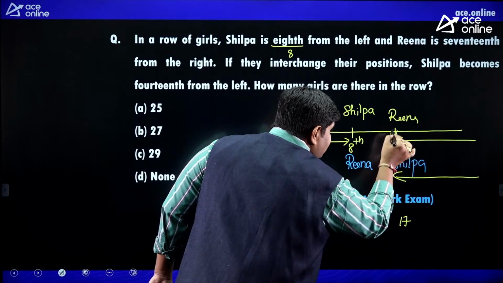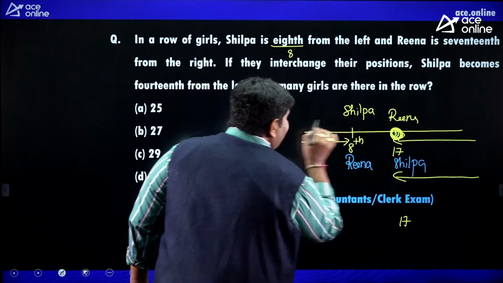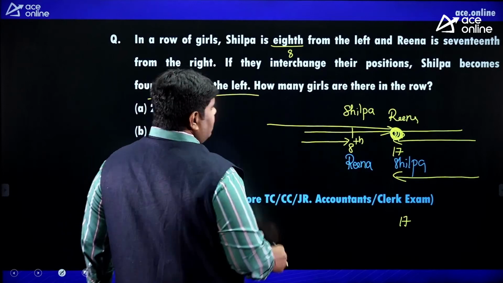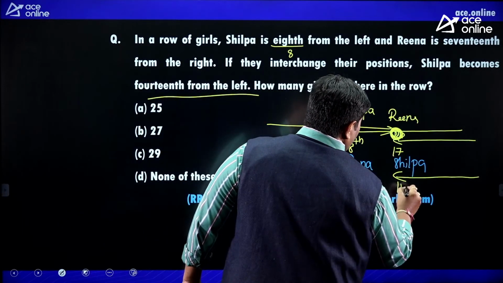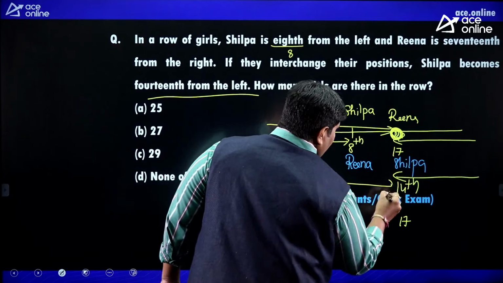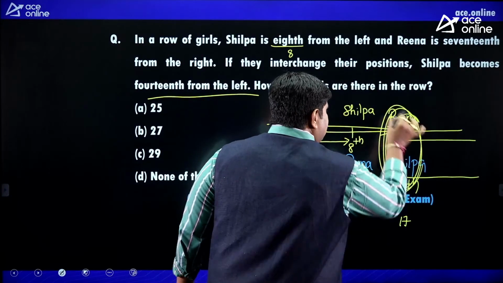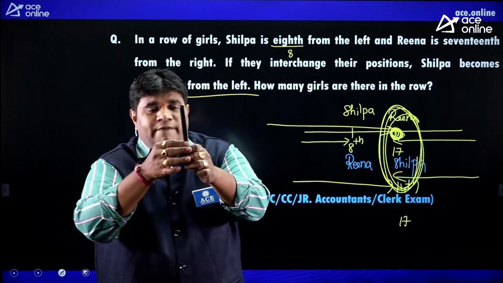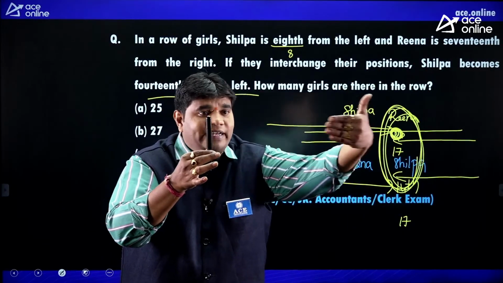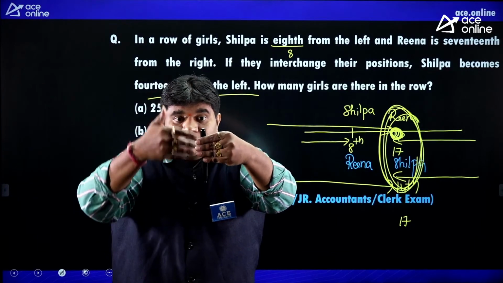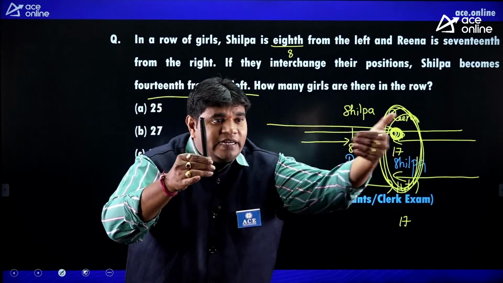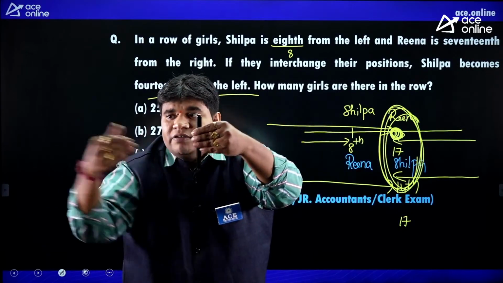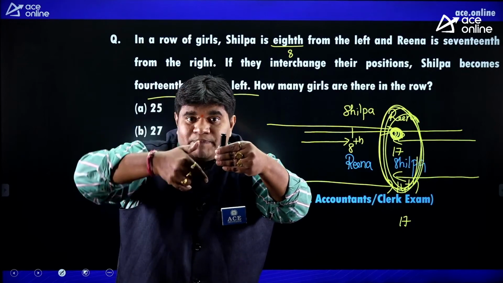The same place from the left hand, they have given 14th from the left. This place is 14th from the left. Are you getting my point? This place is 17th place from the right hand, 14th place from the left hand. Suppose this is the person. From the right 17th, from the left 14th, same position. I am counting from the right hand side and also from the left hand side with respect to you. So 17 and 14. You are counting the same person.